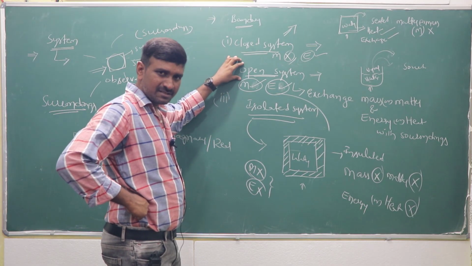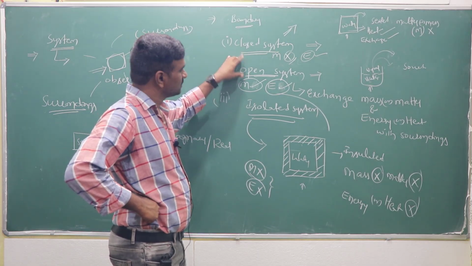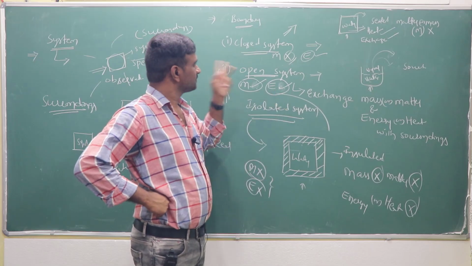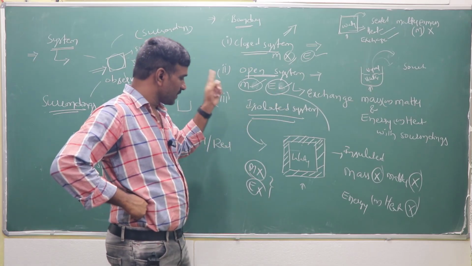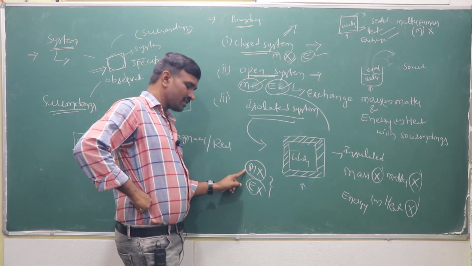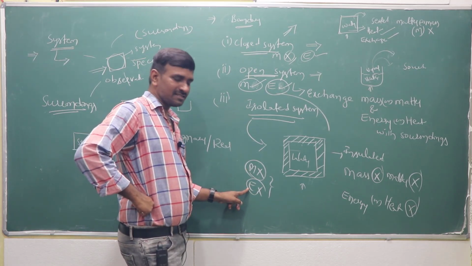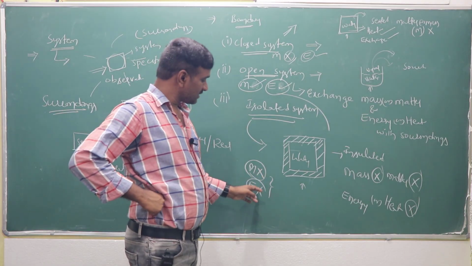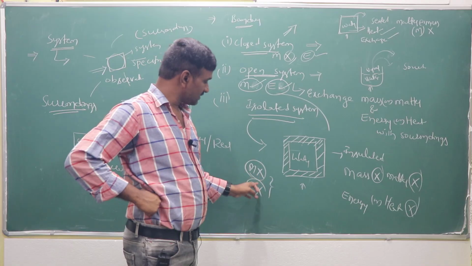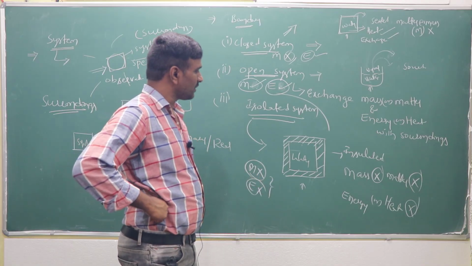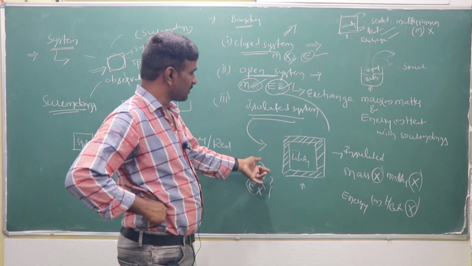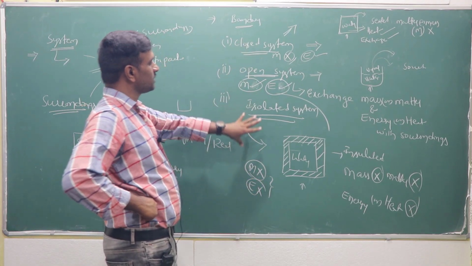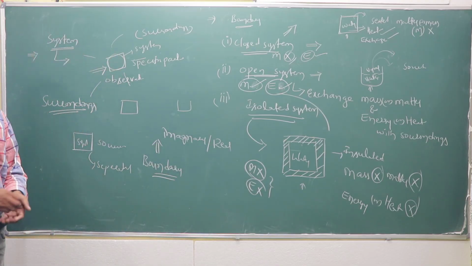In open system case, mass can exchange with the surroundings as well as the energy can exchange with the surroundings. Next, in an isolated system, mass or matter cannot exchange as well as the energy cannot exchange. Neither matter nor energy exchange with the surroundings. That means mass cannot exchange, or matter cannot exchange. Another one is energy cannot exchange, or heat. So this is the closed and open and isolated system, right?